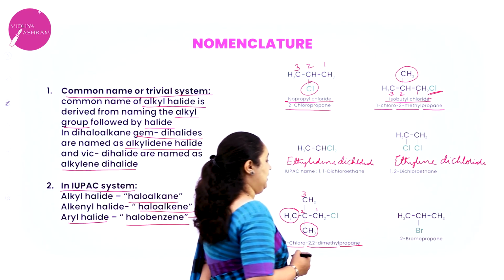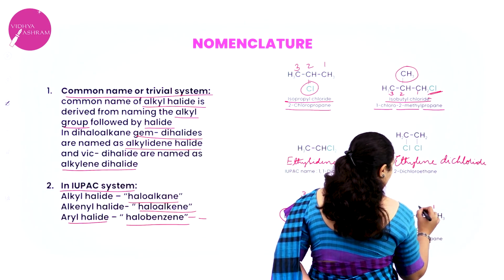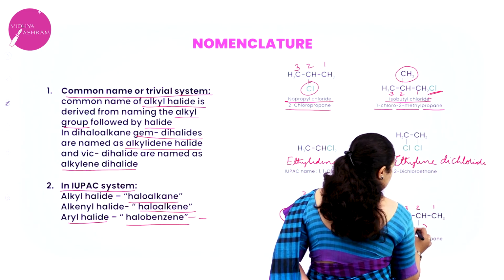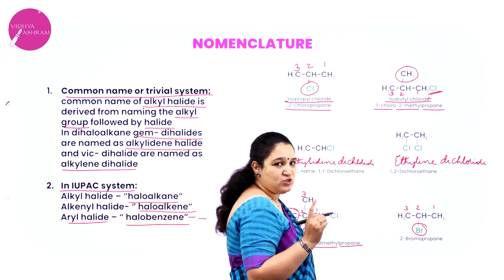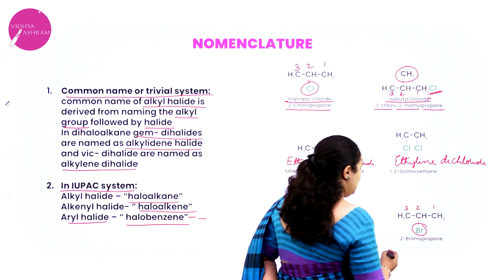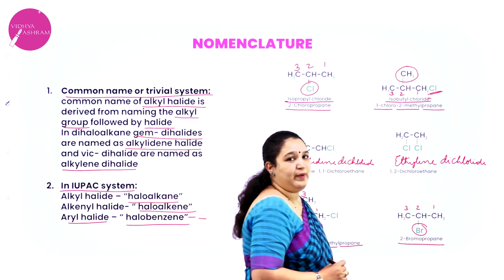Next one. This is very simple. 1, 2, 3. The second carbon atom has bromine. So can you tell me the name now? It is 2-bromopropane.